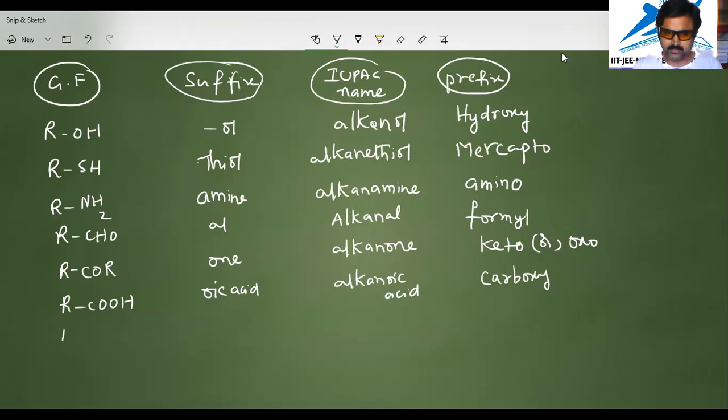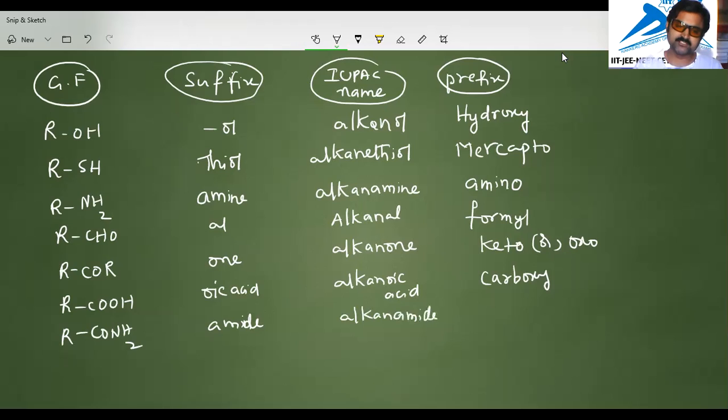And suppose RCONH2 is there. RCONH2 is the amide functional group. That's why amide is the suffix for the main functional group. In that case, we have alkanamide. This is the IUPAC name.